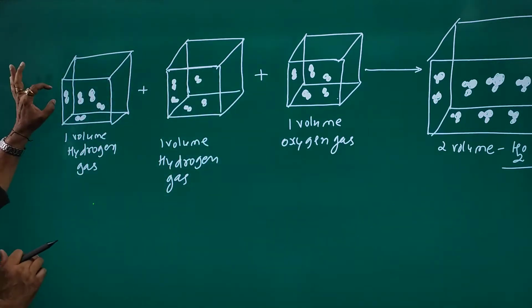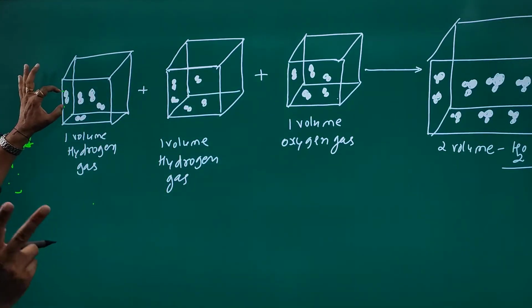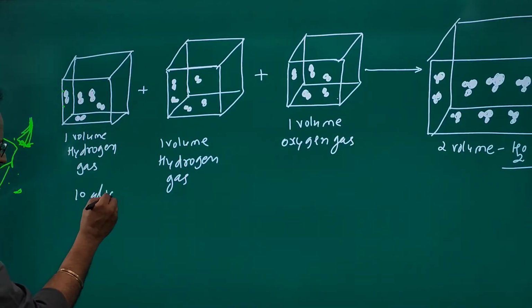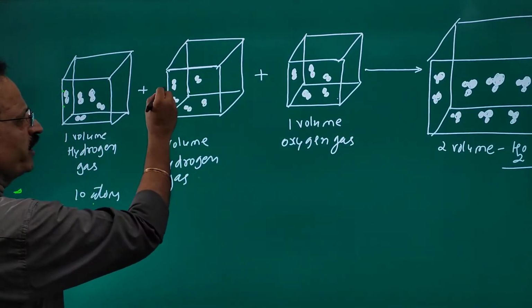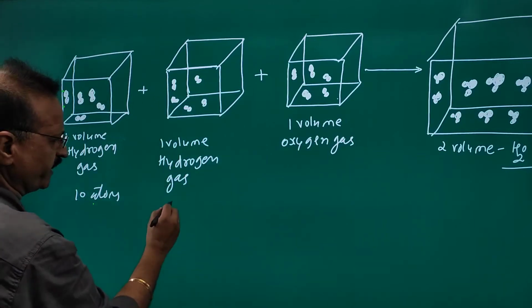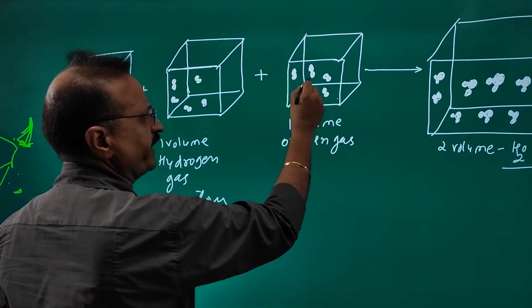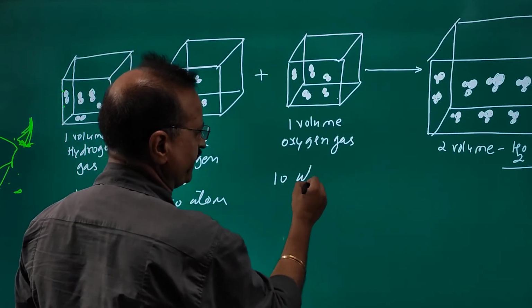One molecule contains 2 atoms, so here are 10 atoms. One molecule contains 2 atoms, so here are also 10 atoms. One molecule contains 2 atoms, here are also 10 atoms.